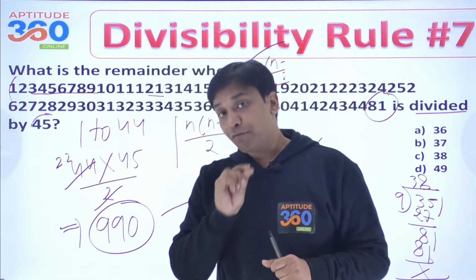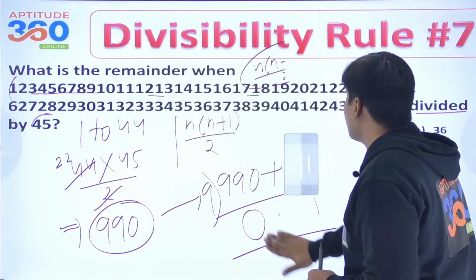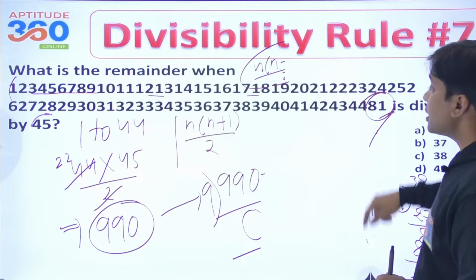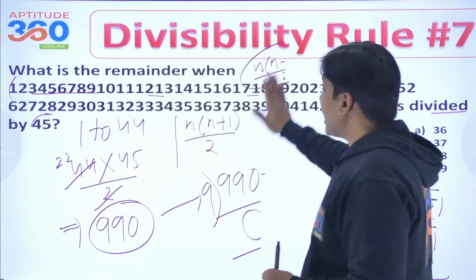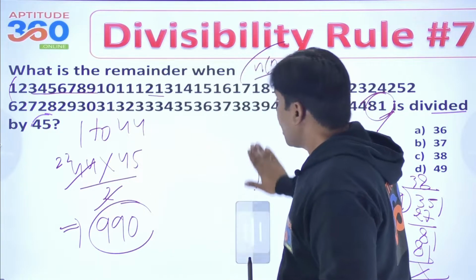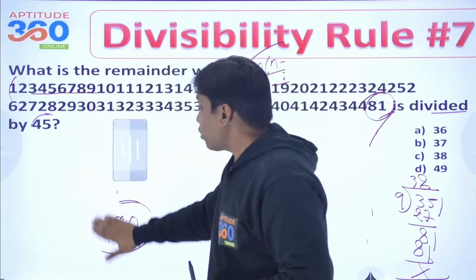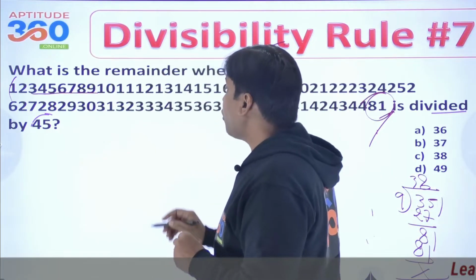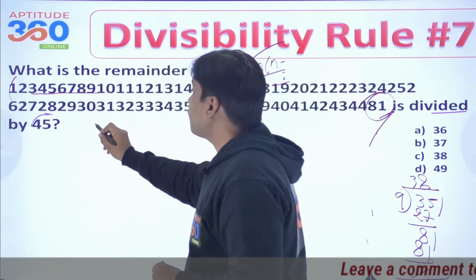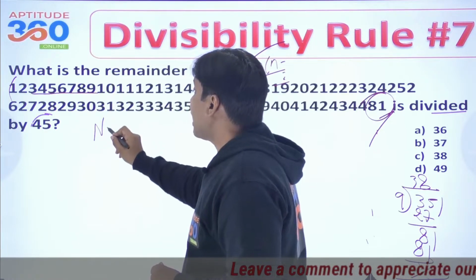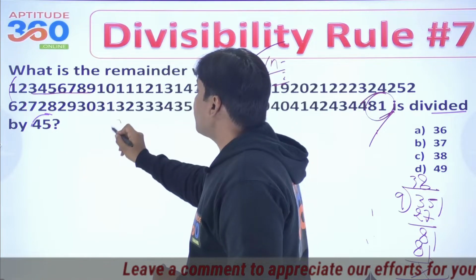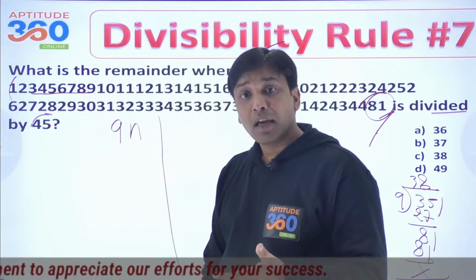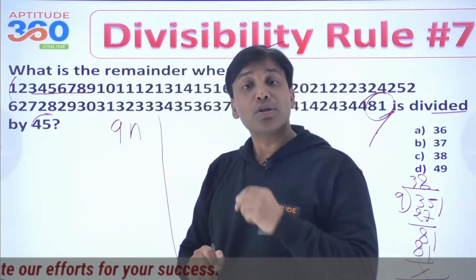So let us look for 5. What is the divisibility rule of 5? Now you see the last digit over here is 1. So if you divide this number by 5, for sure your remainder is going to be 1, right? Now we have got a number of this form. I would say that it is of the form 9 into n. It's a multiple of 9, because if you divide this number by 9, there is no remainder.